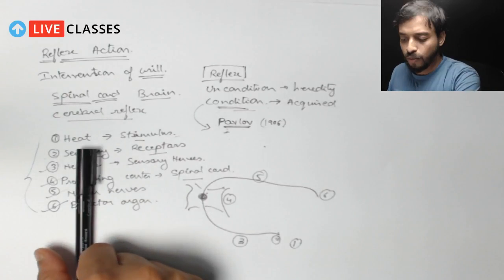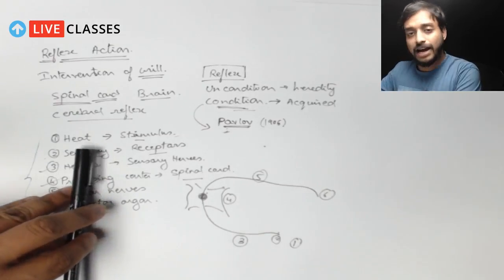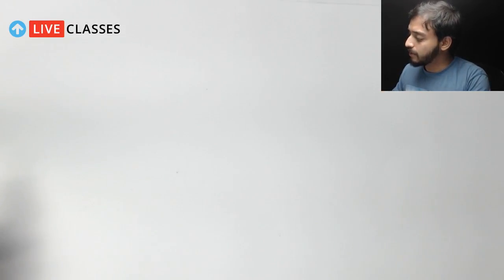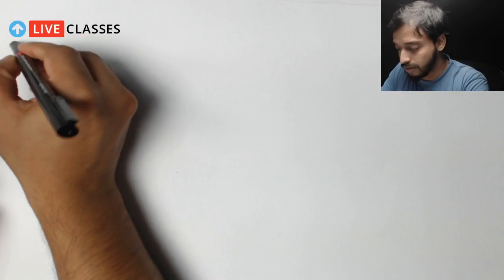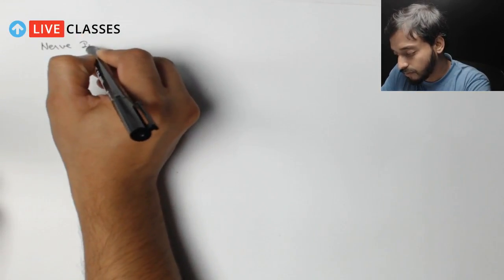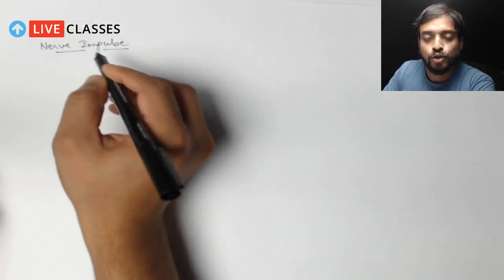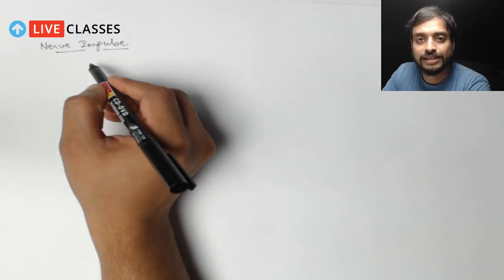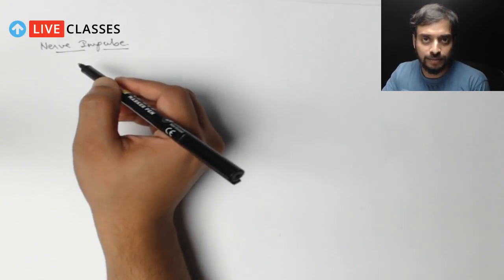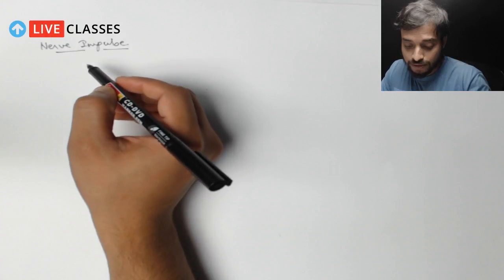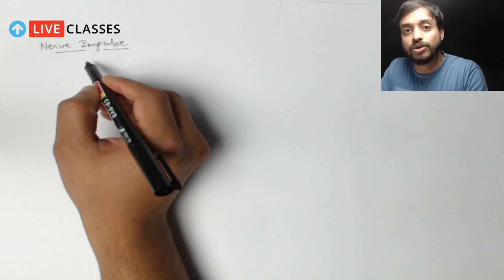Now let us talk about the most important part, and I feel this is one of the most interesting things, which is nerve impulse, right? Nerve impulse. Now you have seen reflex action, and you know this is very fast. I'll try to make you understand how this nerve impulse is transmitted or travels, correct?